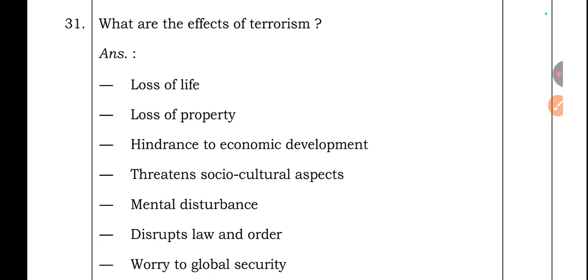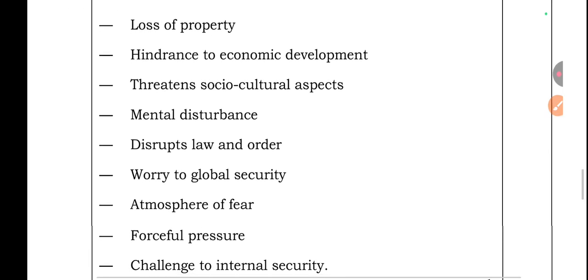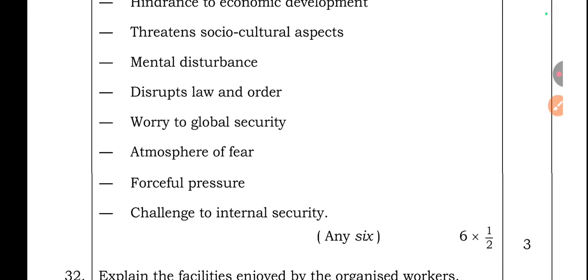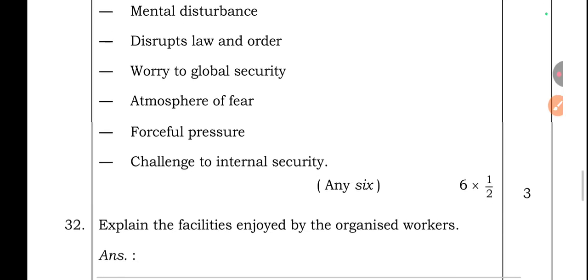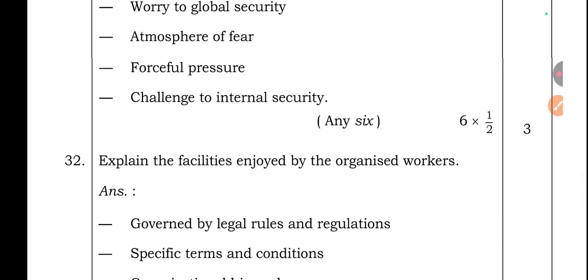Question number 31. What are the effects of terrorism? Loss of life, loss of property, hindrance to economic development, threatens socio-cultural aspects, mental disturbance, disrupts law and order, worry to global security, atmosphere of fear, forceful pressure, challenge to internal security.